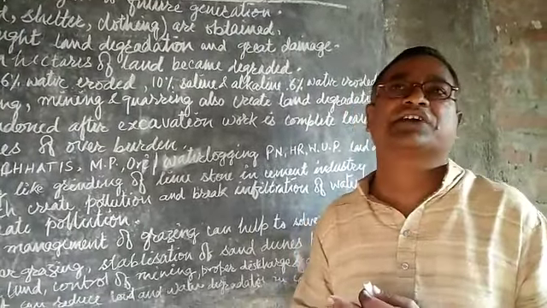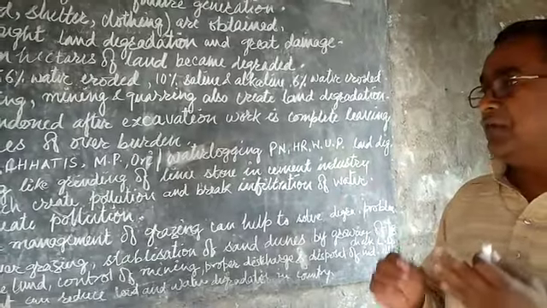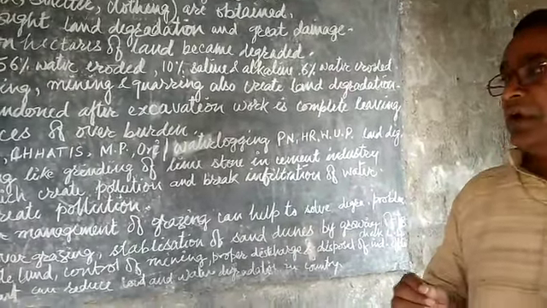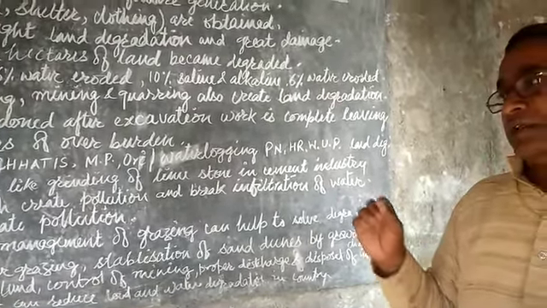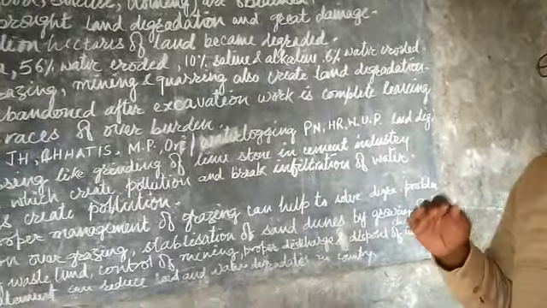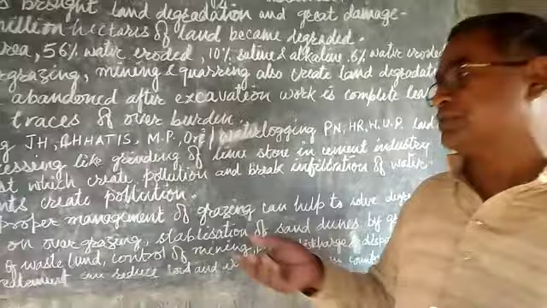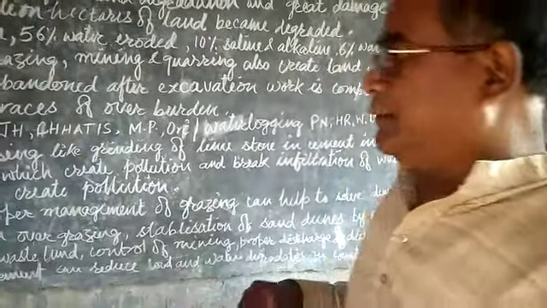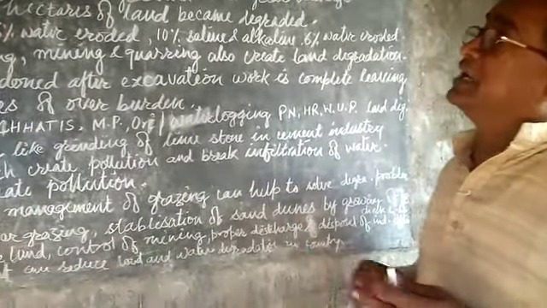So this is very important if we want to control pollution. These are the main reasons for land degradation in the country.